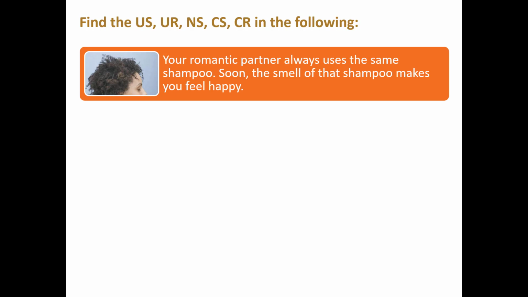But by repeatedly pairing the smell of the shampoo with the partner, soon smelling the shampoo alone makes you feel happy. When the shampoo makes you feel happy, it is now the conditioned stimulus, and feeling happy in response to the smell of the shampoo is the conditioned response. Right? So notice the shampoo is both the neutral stimulus and the conditioned stimulus. How we differentiate it is the response it creates. It's a neutral stimulus when it creates a neutral response. It's a conditioned stimulus when it creates the conditioned response.